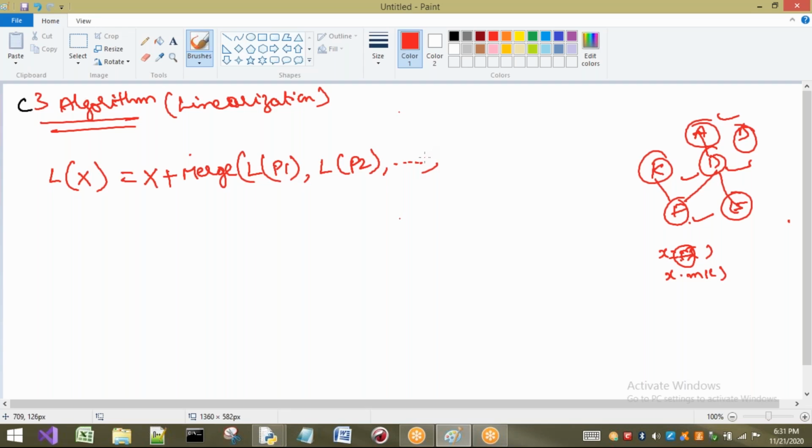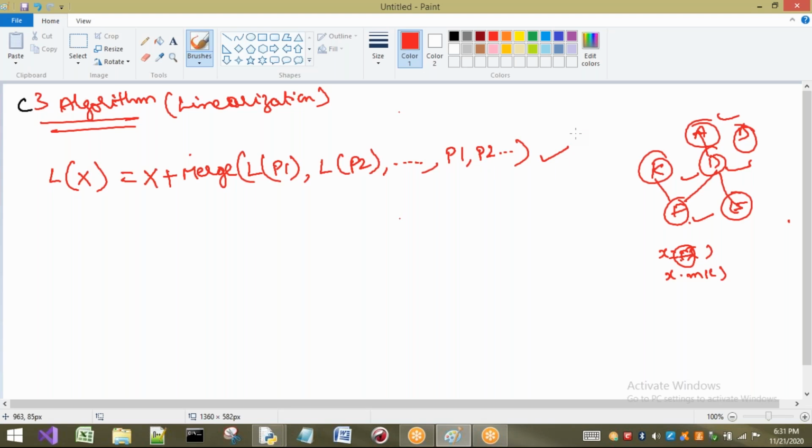This is a very important point to understand. Whatever linearization we have taken for this one, all those things here we have to write. Okay, that means L of P1 I have written, you just have to write that class name. L of P2 we have written, we have to write that class name here. So this is the first point we have to understand. Don't worry how we have written this one, I will explain in detail about each and every small point also.